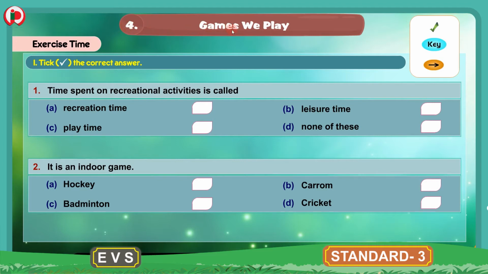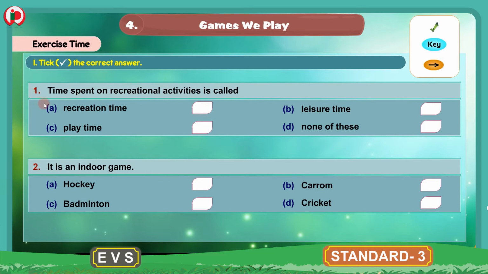4. Games we play. Children, the fourth lesson in the course book is Games we play. And now we will do the workbook part for this lesson, Games we play. Exercise time. This is the first section under Games we play lesson. The first bit here is tick the correct answer.